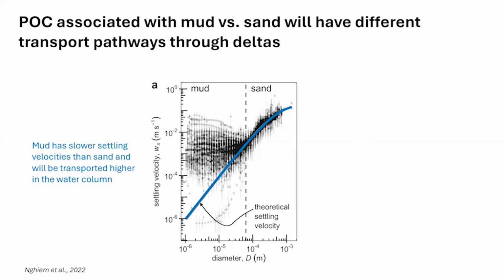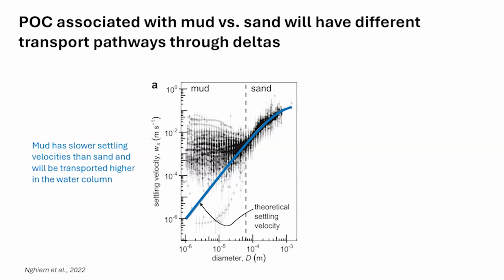This is important for the transport of POC through river systems and through deltas because finer particles have lower settling velocities than coarser particles. You can see here the wide range of settling velocities of particles of different diameters.